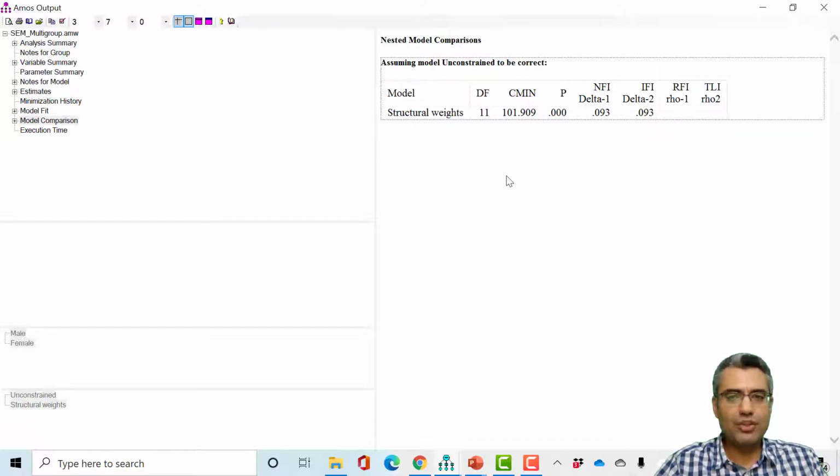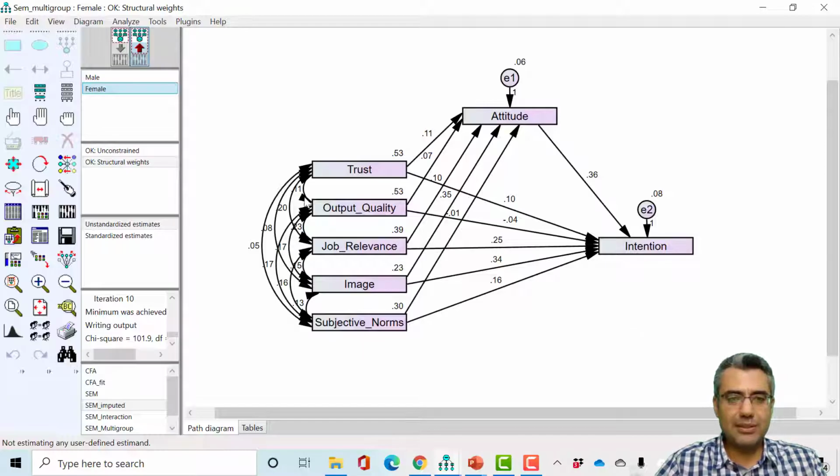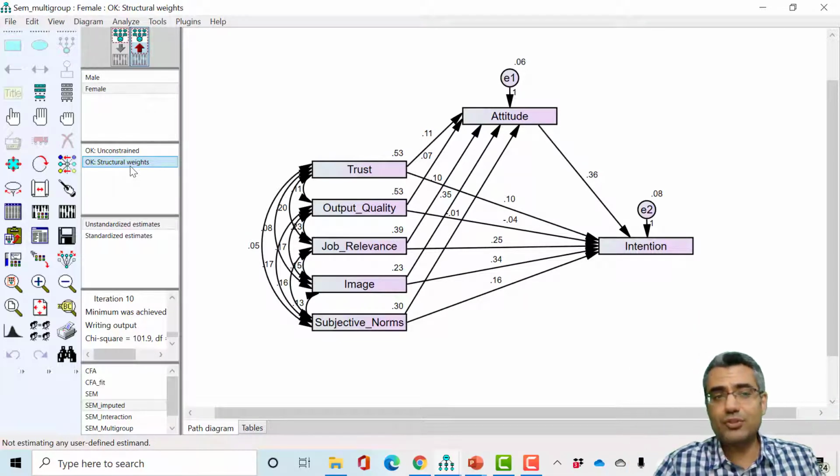What is the meaning of a p-value of 0? This means that these two models, the constraint and unconstrained models, are significantly different. This means that the model fit for these two are significantly different, right? So this means that there is a significant difference between male and female. Good, right? So we need to report this. Our original, unconstrained model is significantly different from the constraint model. And in the constraint model, we assume that male and female are the same. So our model is different from the constraint model, which means there is a significant difference between male and female.